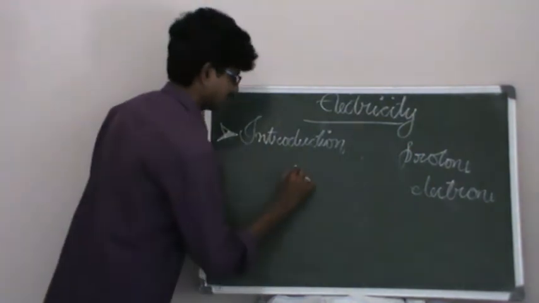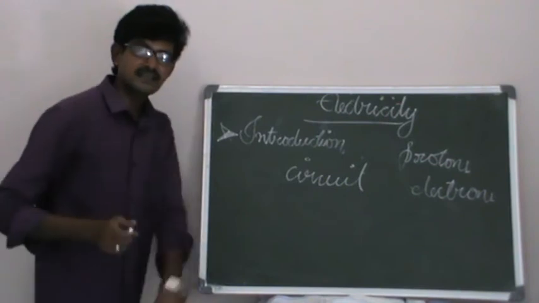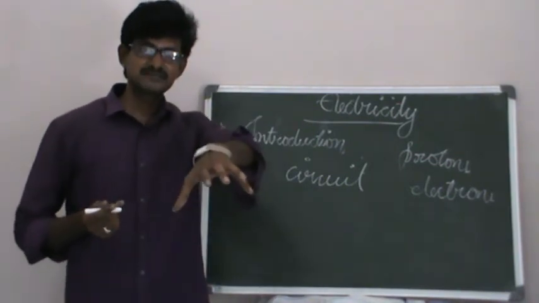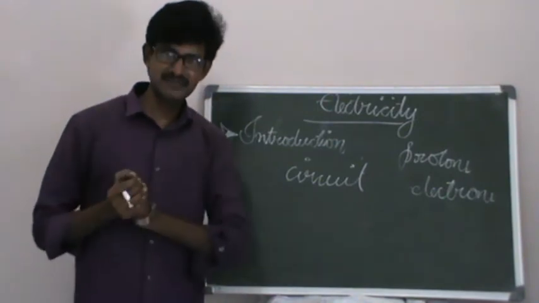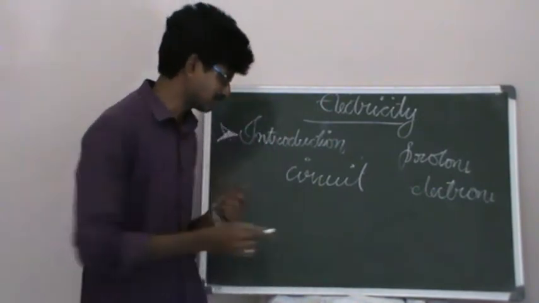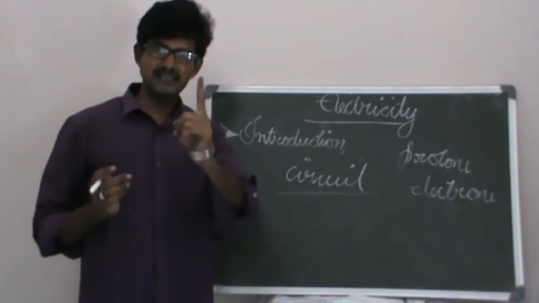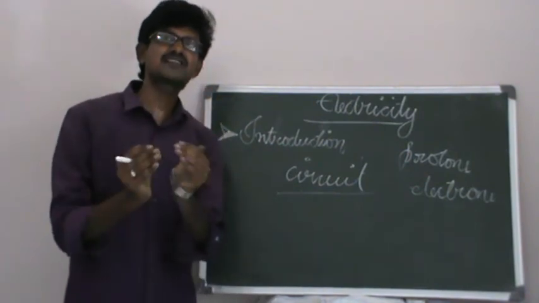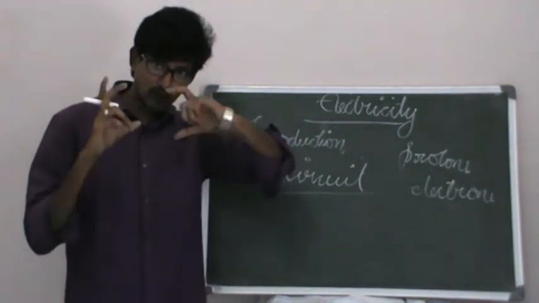Right, so that continuous closed path of a power source and an appliance is called an electric circuit. So remember, when we want to use electricity, the path must be closed.